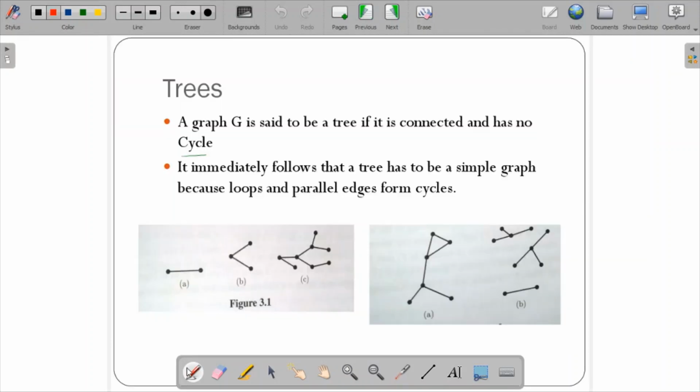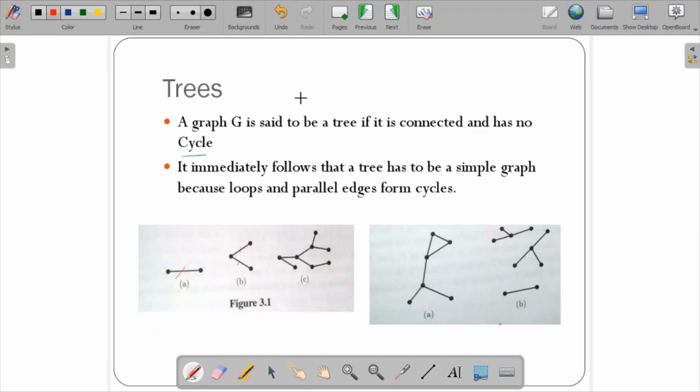A tree is nothing but a graph. A graph is said to be a tree if and only if it is connected and it doesn't have any cycle. If you see the example over here, these are three different sets of examples. We have two vertices with one edge between them, and then three vertices with two different edges, and it is a connected graph. Again you can see there is a connection between all the vertices, and this one has more than three vertices.